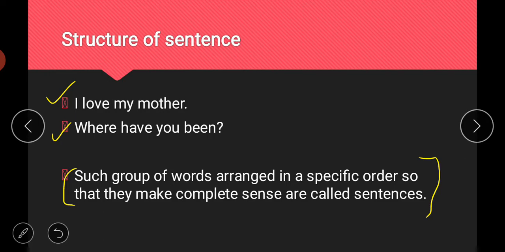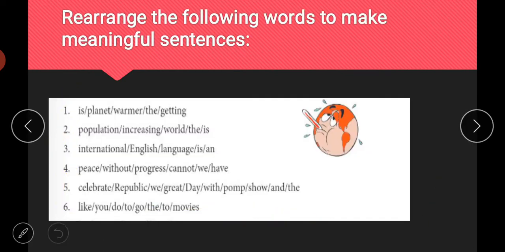What is a sentence? A sentence is a group of words that make a complete sense. Any group of words like I love my mother, it is having a sense. Then, where have you been. So these combinations of words arranged in a specific order so that they make complete sense are called sentences. So I hope it is clear. Then moving to the next page.